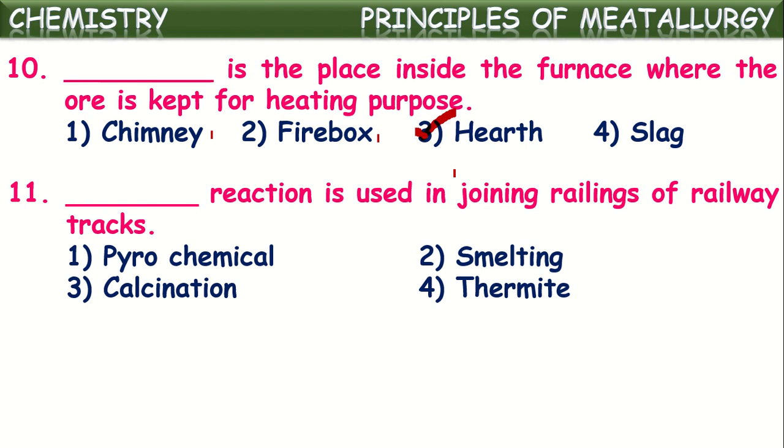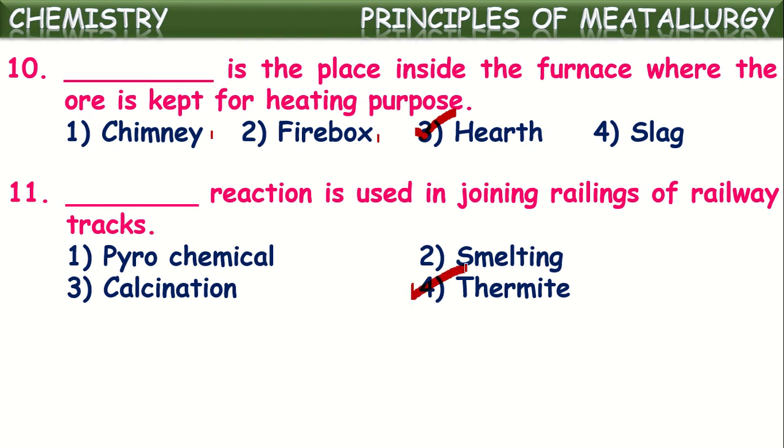When the aluminium is heated, a large amount of heat energy is produced. By that, iron oxide is reduced to iron in the molten form. That molten iron produced there will be used for joining those cut railings of a railway track. There the procedure used is called the Thermit process. That reaction is called the Thermit reaction.